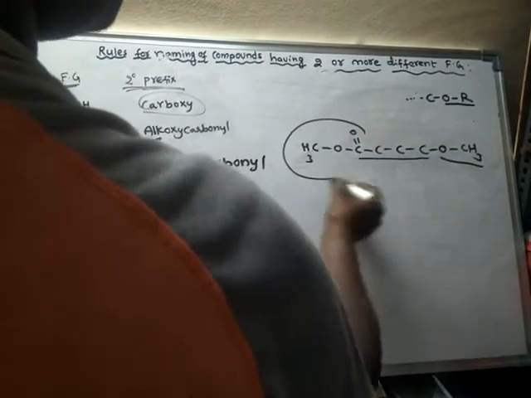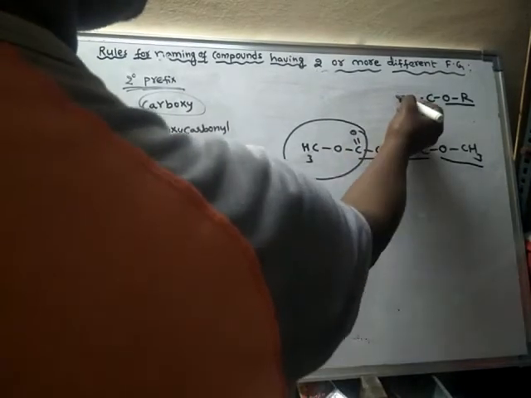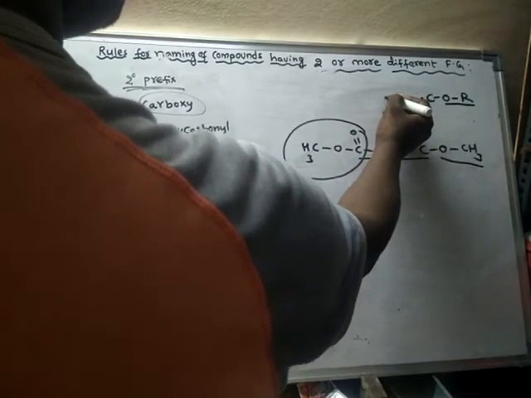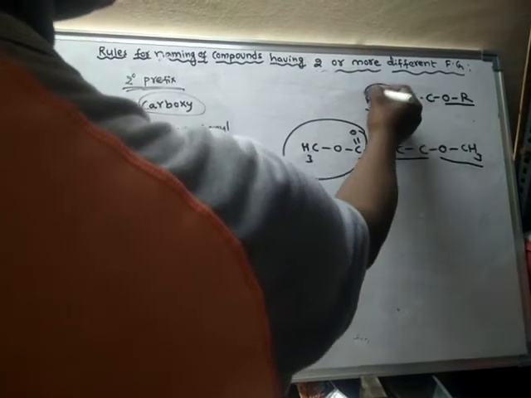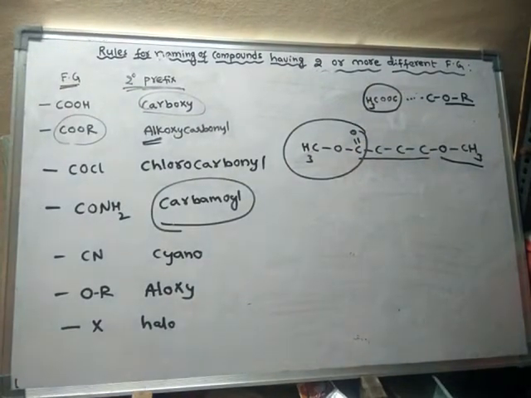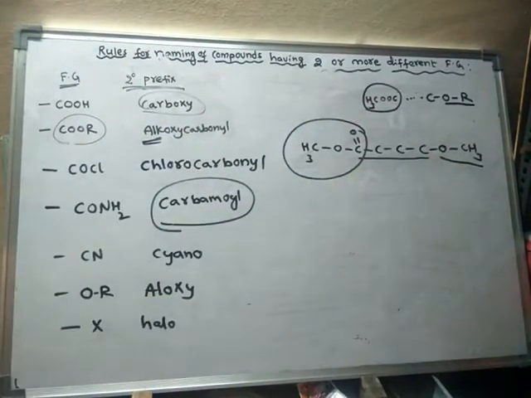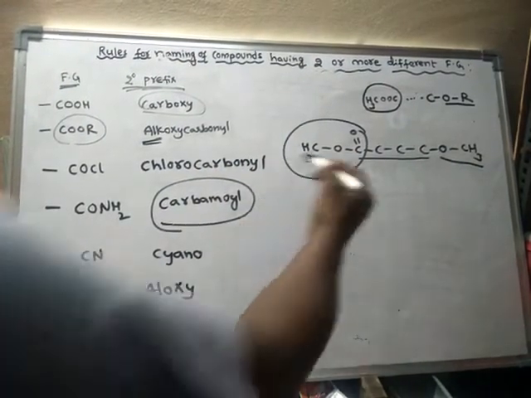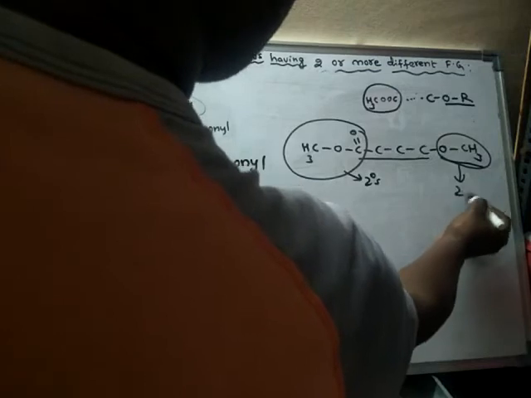COOCH3 means it is ester; COOH means it is acid. So here it is ester functional group and it is alkoxy. Out of alkoxy and ester, which one is given more priority? This is the more priority functional group, hence it is secondary suffix, and the alkoxy will act as secondary prefix.